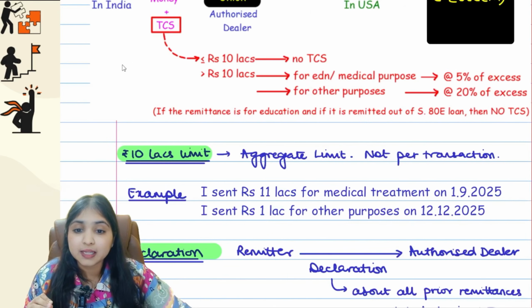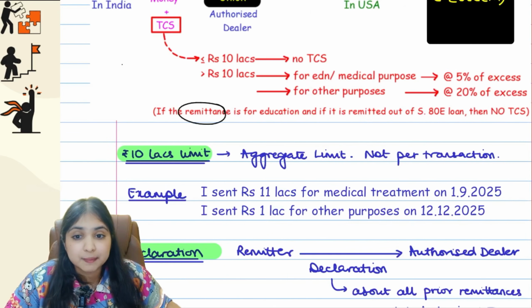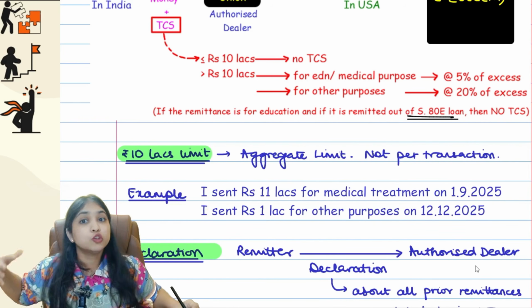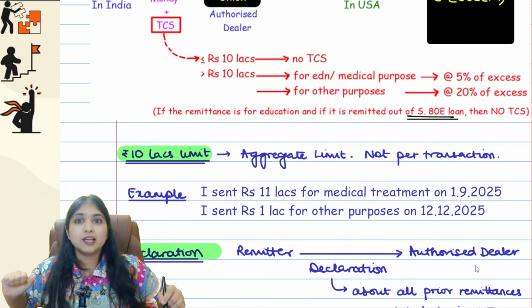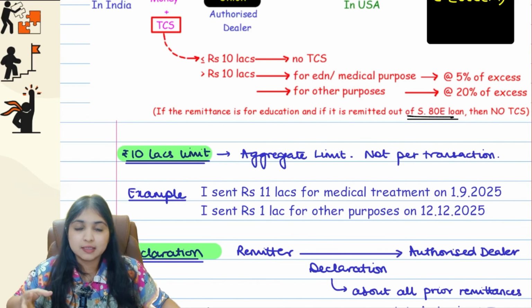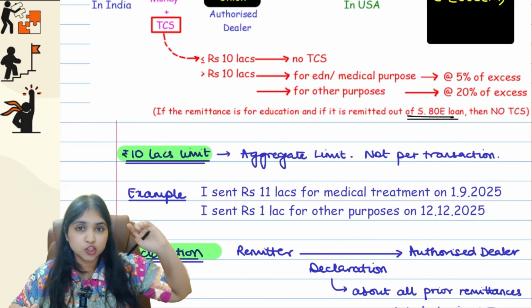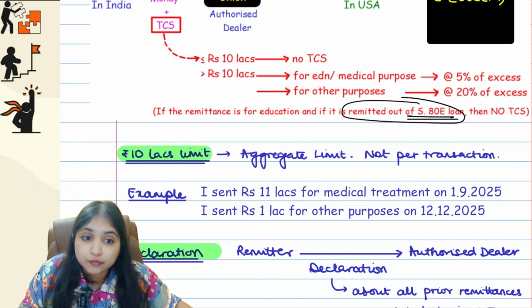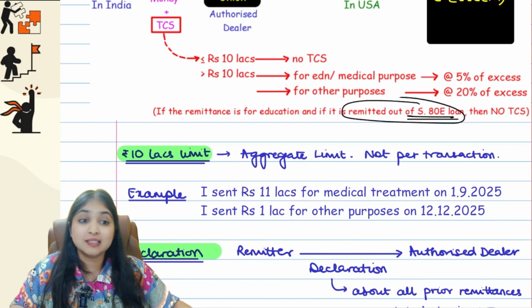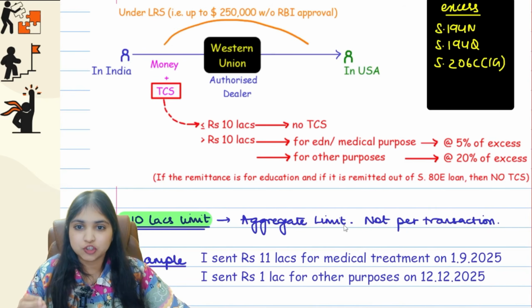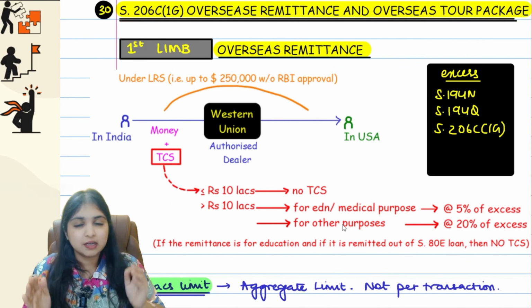Now listen. This 10 lakhs limit, and one more thing, if the remittance is for education and if it is remitted out of section 80E loan, like for example, let's say you're going to study in Oxford University in London, okay, so you took an education loan in India. Now from that education loan, you're remitting money to the university. So from India, you're making an overseas remittance guys. You're remitting money to the University of Oxford in London. You are remitting money out of the education loan. So if the remittance is out of education loan, then even though it's an overseas remittance, still TCS under this section will not apply. Okay, so come on, let's do one quick revision of the section 206C1G, two limbs. We're learning the first limb right now.